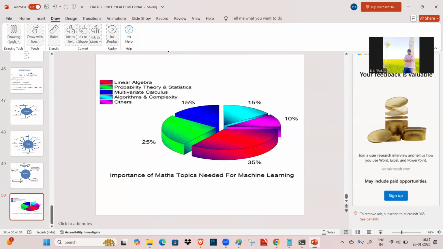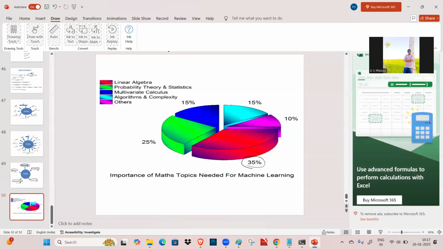So you may have one doubt that everyone is asking: sir, what is the percentage or weightage of mathematics in data science and AI? See here, linear algebra has 35% of the weightage. In linear algebra, we are going to learn about matrices. Basic matrix knowledge is enough, like what is meant by matrix addition, subtraction, and matrix multiplication. To multiply matrices, there is a rule: the number of columns in A must equal the number of rows in B. We check whether that is satisfied or not.